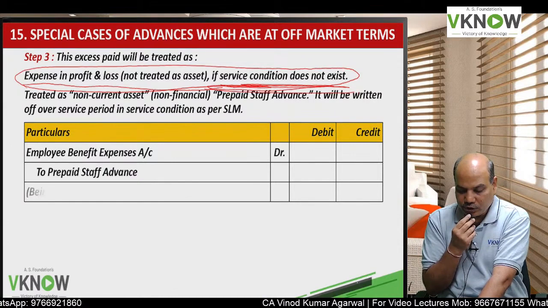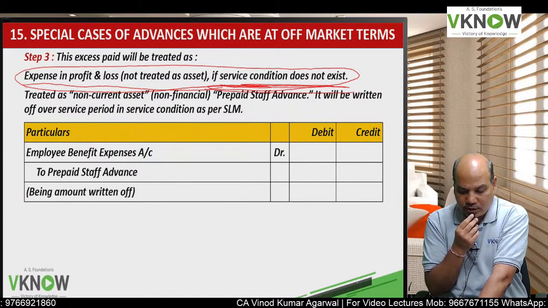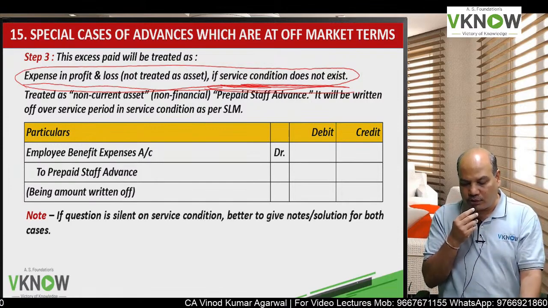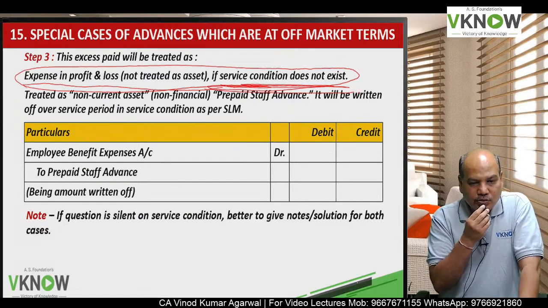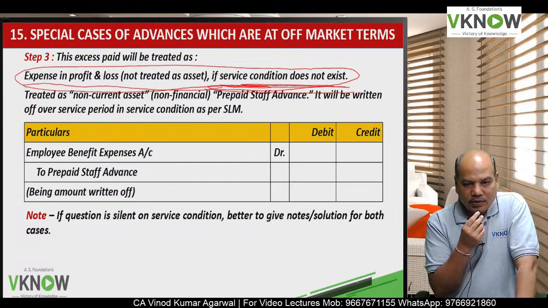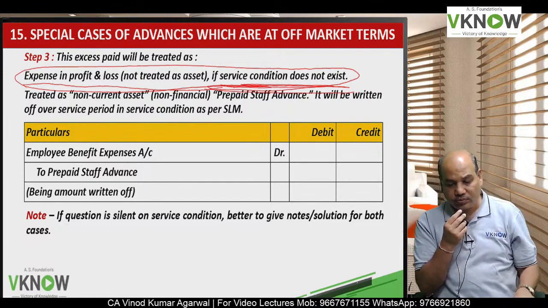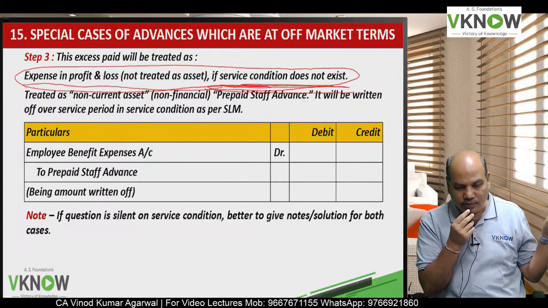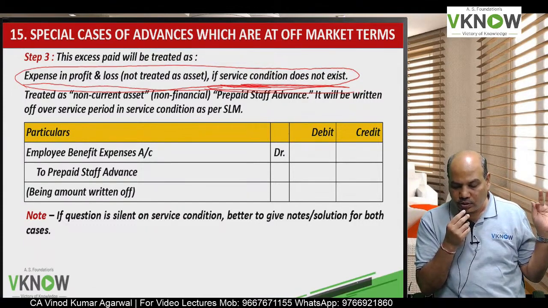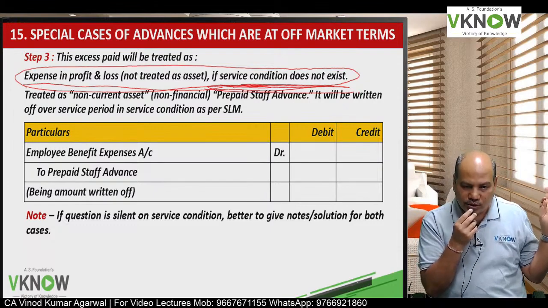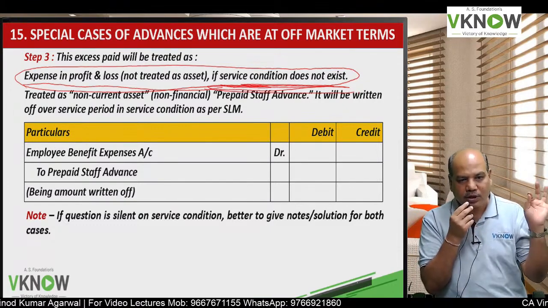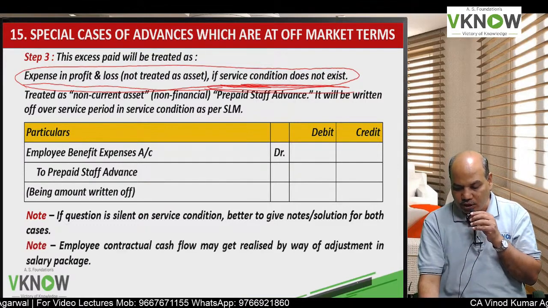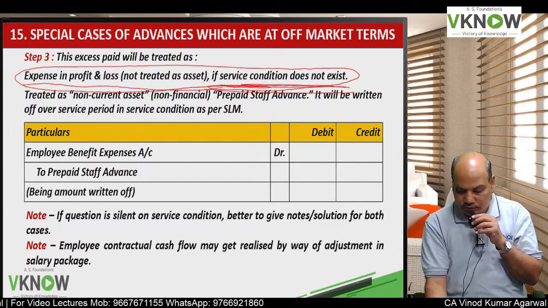So the entry will be employee benefit expense account debit to prepaid staff advance account. Every year you will have to write off that prepaid staff advance. Now the student has a query here, what are we supposed to assume? Because the institute does not mention whether service condition exists or not. So whatever you want to do, then you have to write an assumption. If time permits, then you can write both the answers. But I am sure you won't have time. So it is better to write a note and solve the problem.